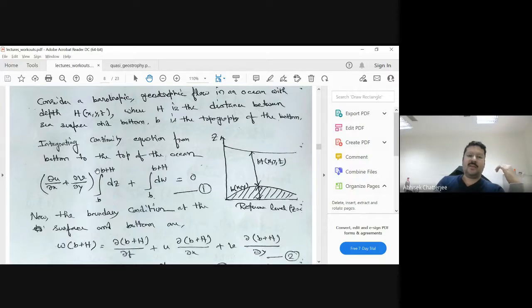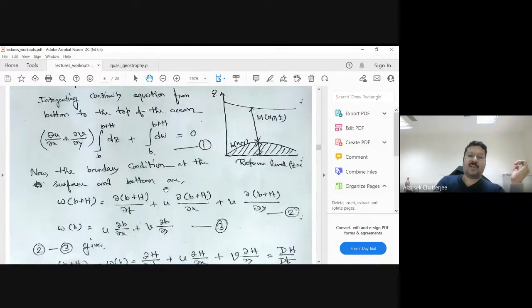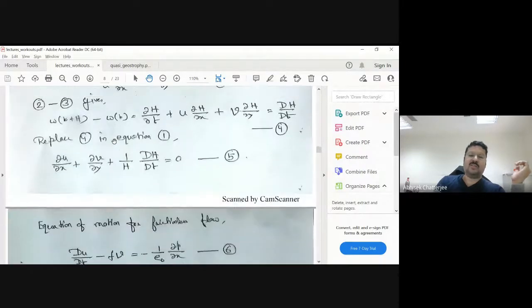So del u by del x, del v by del y, del w by del z, and we integrated from B to B plus H. So this is my water column. From here to here, we wanted to integrate. That's what we integrated here, and we found that this term is basically becoming dH by dt, whereas this term is basically h. So our equation of continuity can be rearranged in this form: del u by del x plus del v by del y plus 1 upon h dH by dt equals 0. So this is the total derivative.